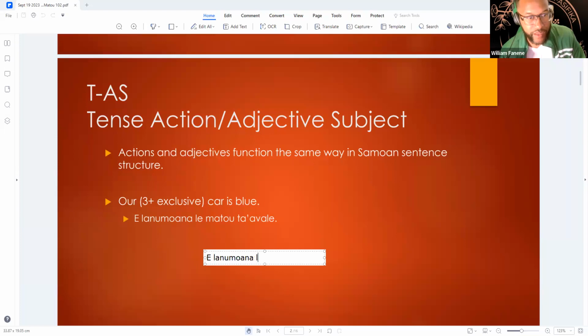And that's going to be le mato ta'avale or le tato ta'avale, whichever one. In this case, we're talking about the exclusive form. So we're saying our car, not yours. I'm telling somebody else that it is our car. Elana moana le mato ta'avale. It's our car that is blue. Our car is blue. Okay.